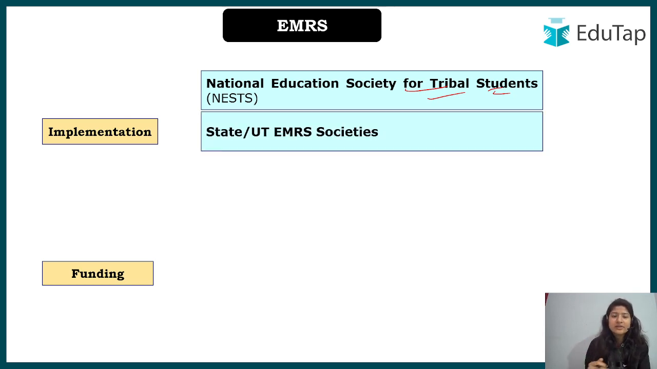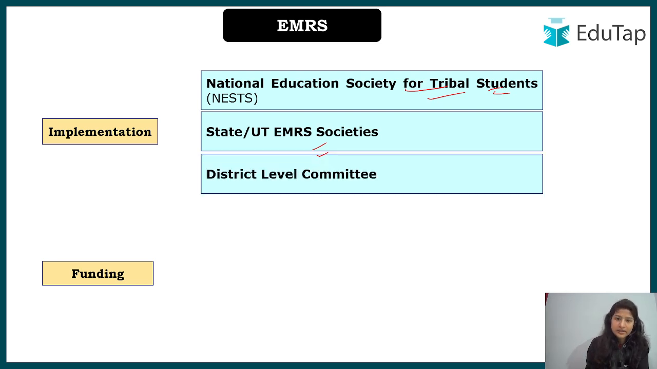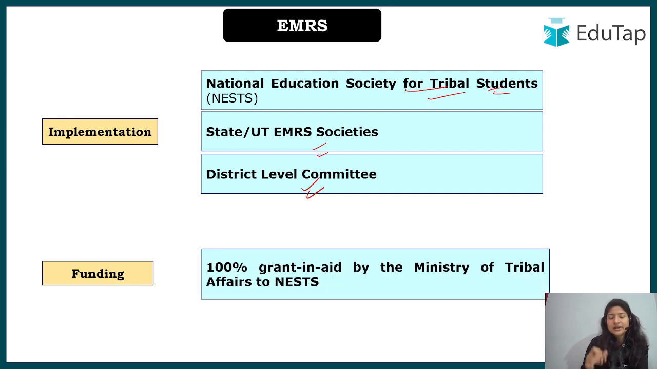Then at the state level, we have State and UT EMRS societies that will be established to focus on the schools, the Eklavya Model Residential Schools, at the state or UT level. Then at every district also, committees will be set up that will further focus on whatever has been declared by the National Education Society for Tribal Students, whatever the norms are, whether they are properly established at the district level or not, right? So that is why these three implementation agencies are there.